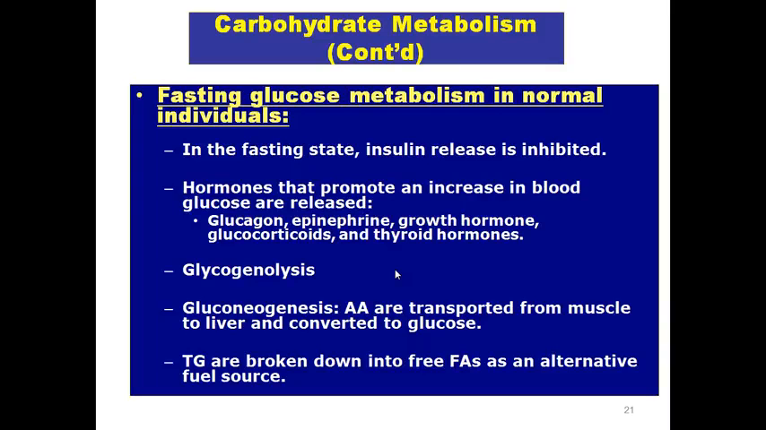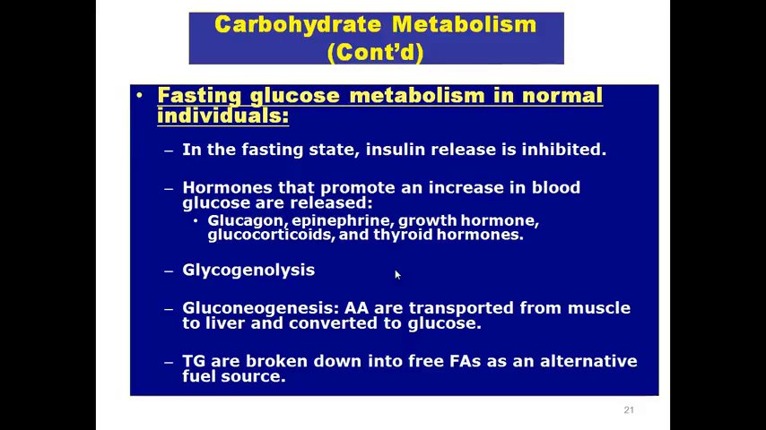What happens in the fasting state? In the fasting state, insulin release is inhibited. So your body realizes that there is no more glucose in the blood. As the blood glucose starts falling, insulin release is inhibited, and the hormones which are responsible for increased production of glucose in the blood are released from the body, like glucagon, epinephrine, growth hormone, glucocorticoids, and thyroid hormone.